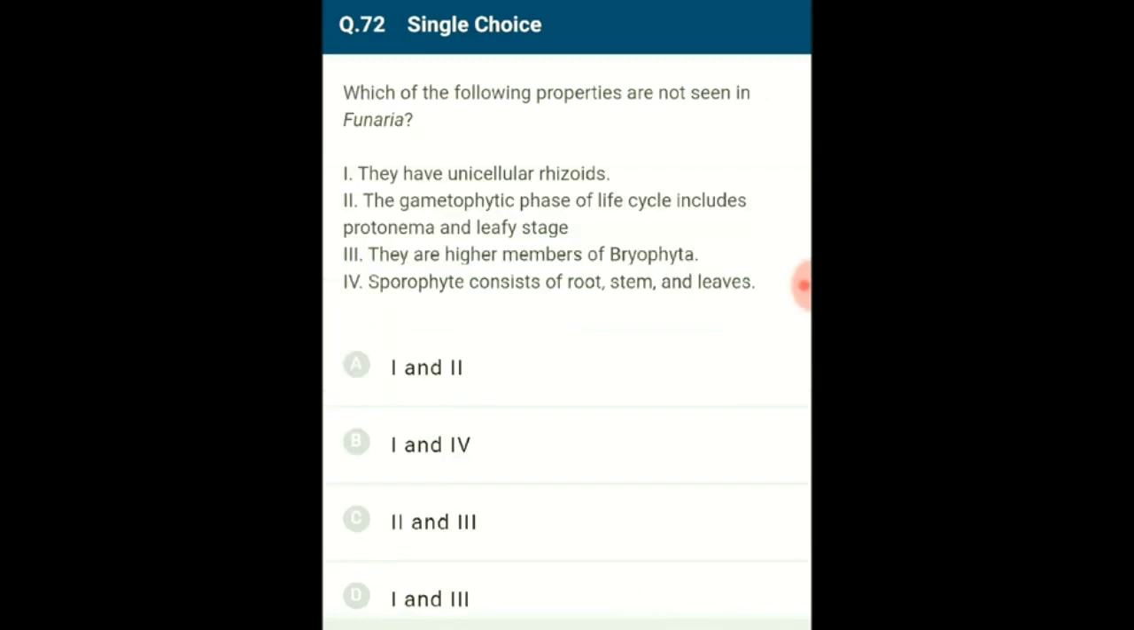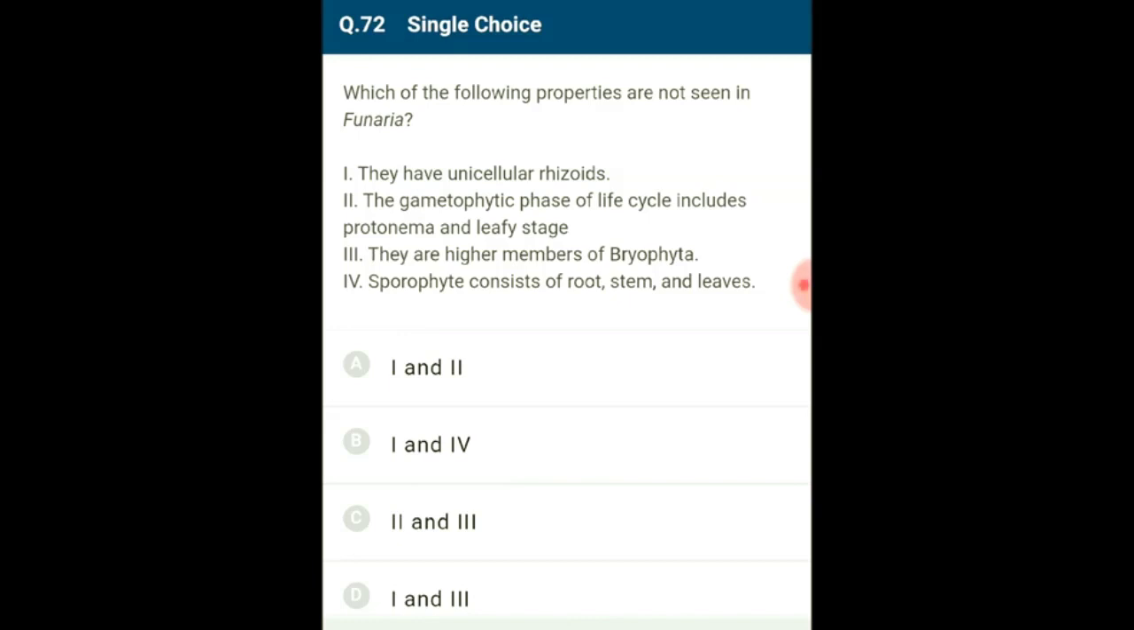Question number 72. Which of the following properties are not seen in Funaria? Funaria belongs to the division Bryophyte. It is a type of moss. Bryophytes include liverworts and mosses. Out of these, mosses are more evolved members of bryophytes.